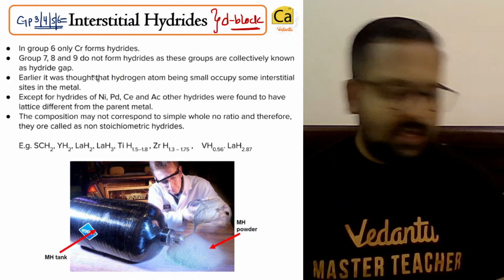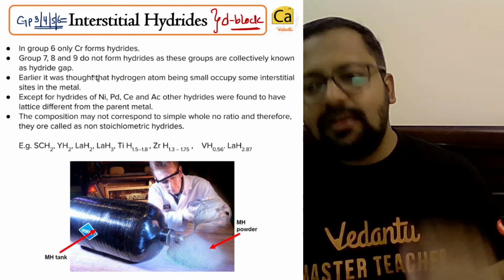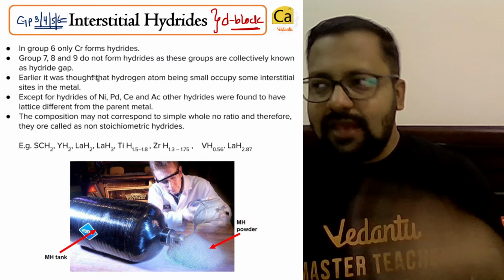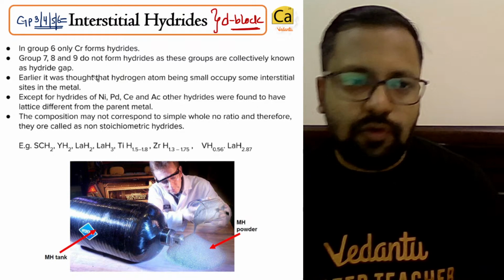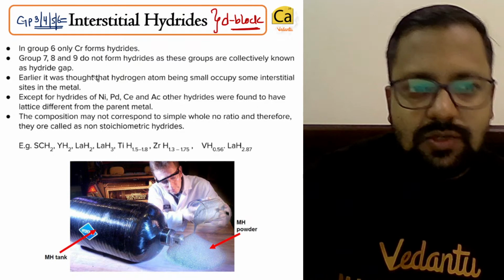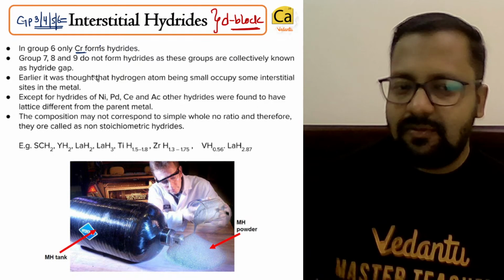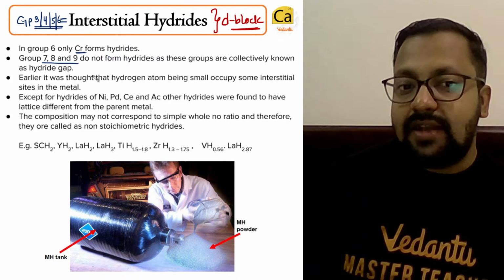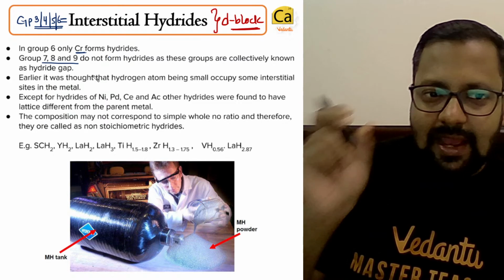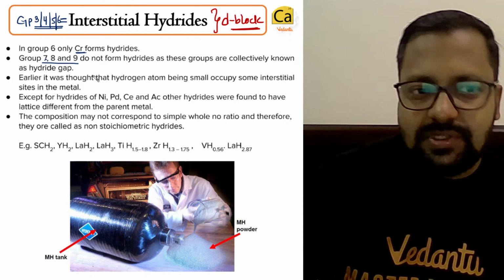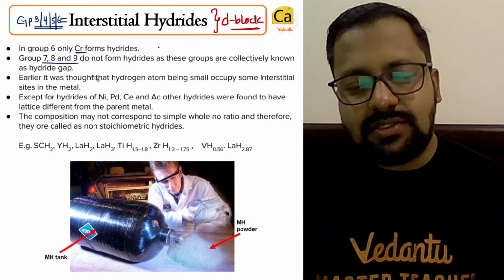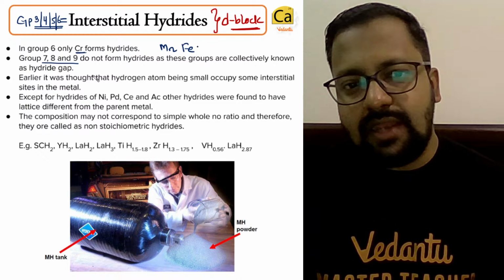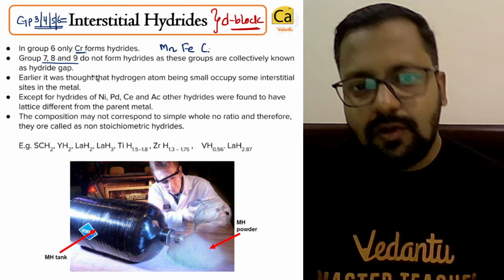Electron precise means exactly octet, no more, no less. Excess electrons are not present in the form of lone pair. In group 6 only chromium forms a hydride. Few important points: groups 7, 8 and 9 do not form hydrides, and this is known as the hydride gap. Group 7 contains manganese, group 8 contains iron, group 9 contains cobalt.